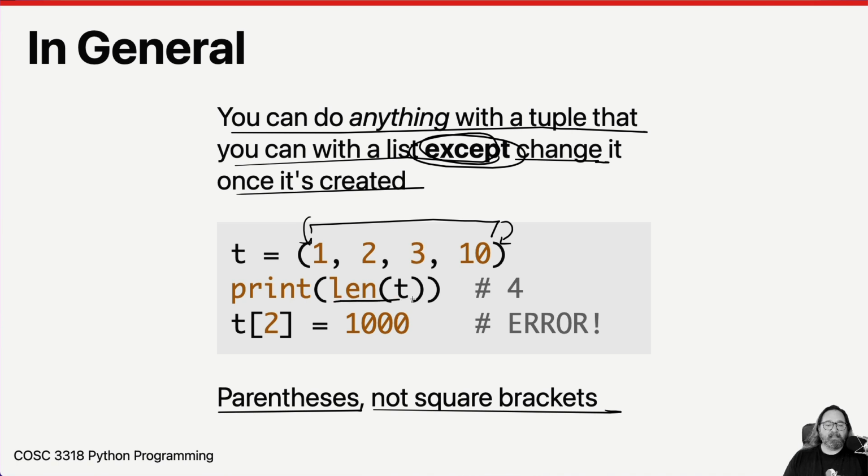So I can get the length of a tuple. Sure enough, that's 4. But what I can't do is change it. I can't set a new value inside there. So if you want to have something like a list that you can't change, tuples are your friend.